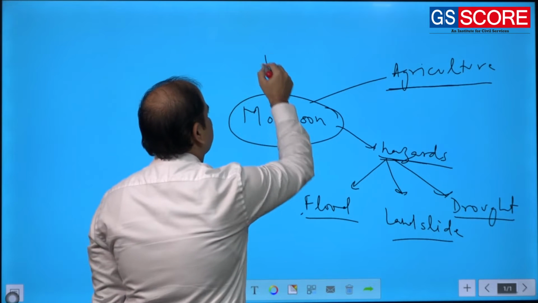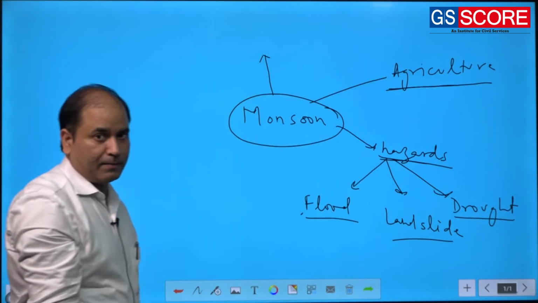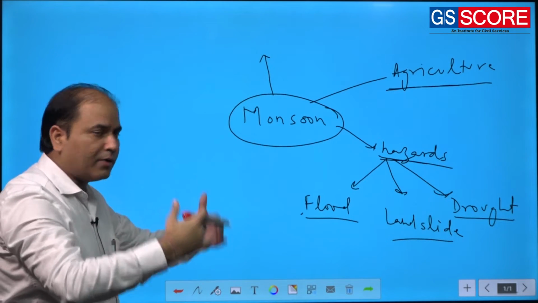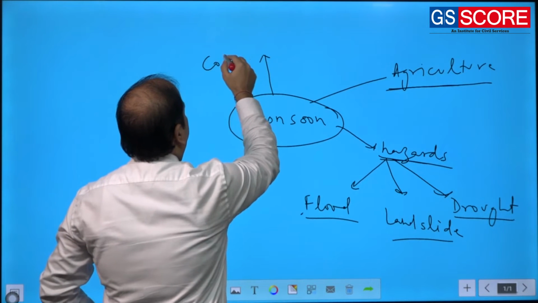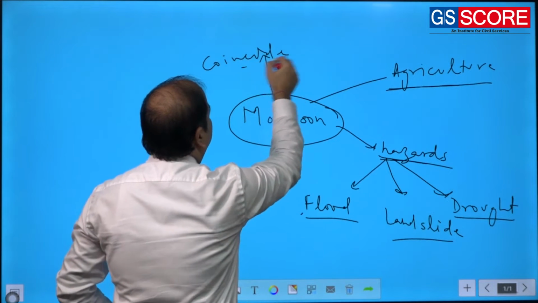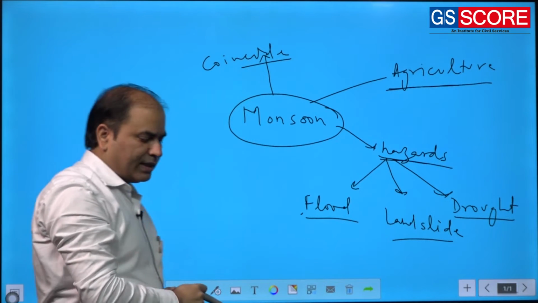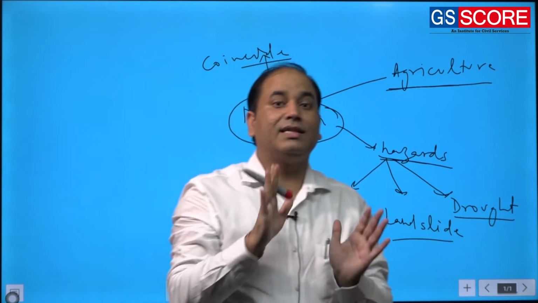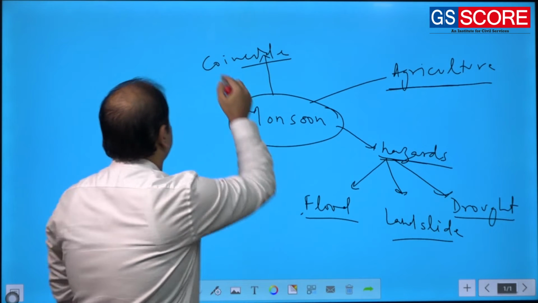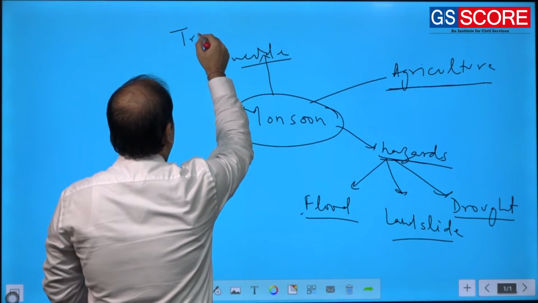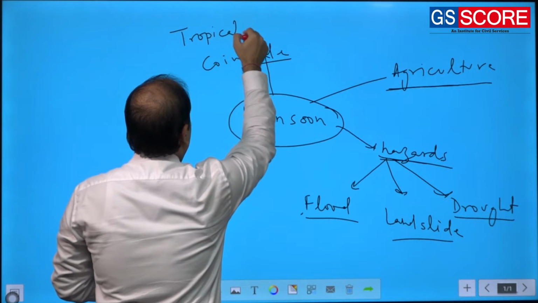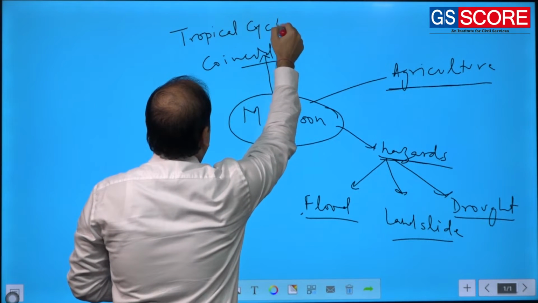Also, this monsoonal rainfall, of course it is not the direct outcome, but it coincides with some other phenomena. One of the important phenomena that happens in this monsoonal season is the coming of tropical cyclones.